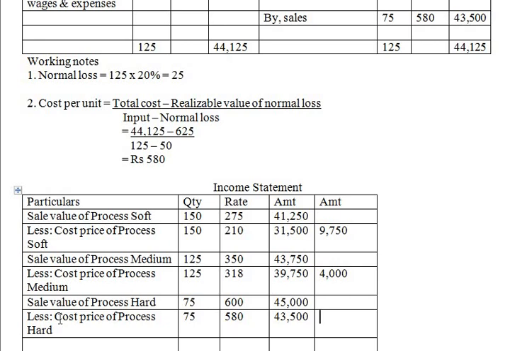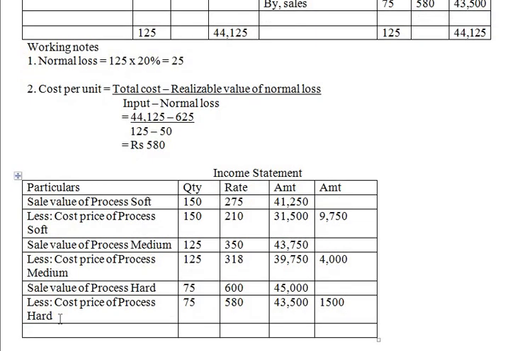So now 45,000 minus 43,500, 1,500. Okay, yes. Now this is nothing but the profit of each process, right?